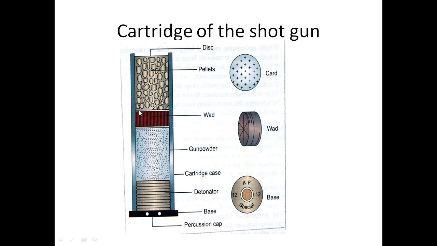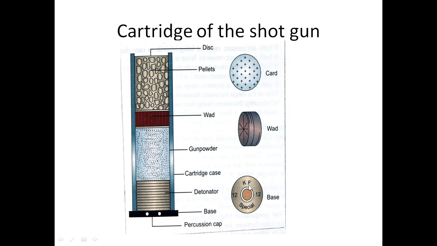This is cardboard disc here. These are the wads, made up of felt wads, cardboard disc or felt wad. And then this is the card. Card is made up of paper. And this is the base of the shotgun cartridge.